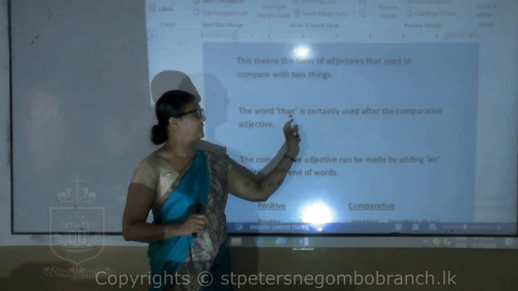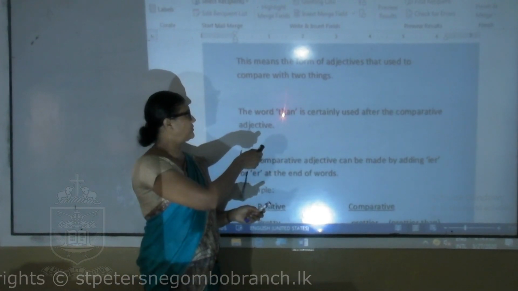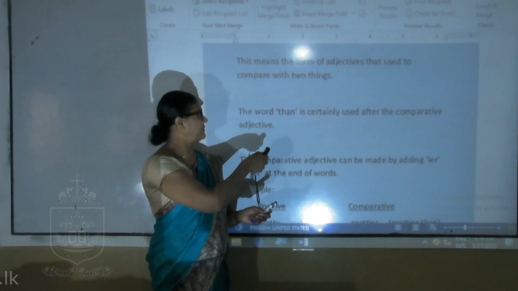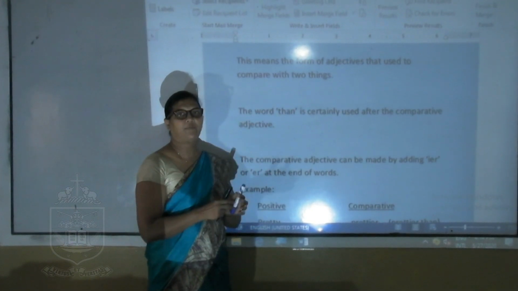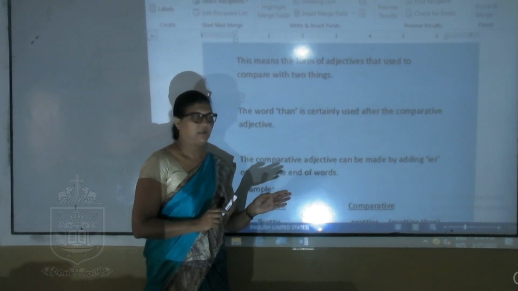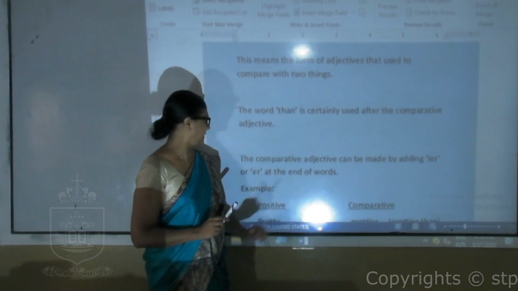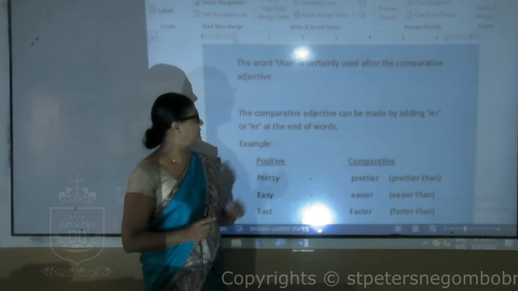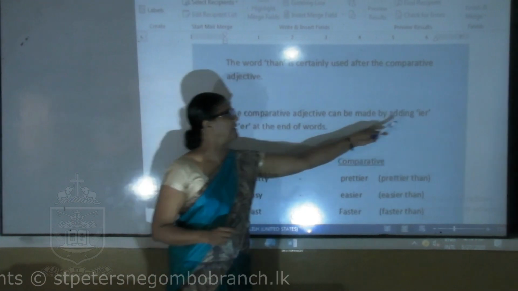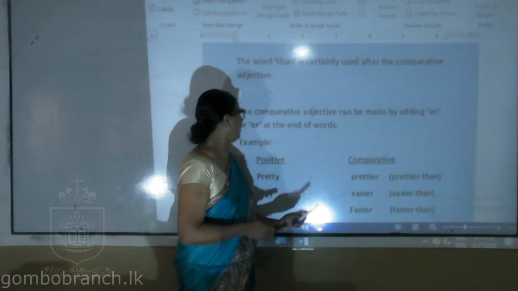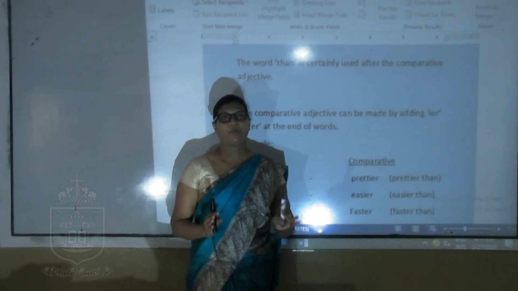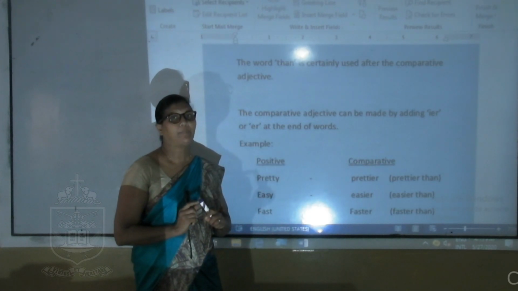There we use this word. This is what I want to show you. Then you can see the special word. You have to see this word after the adjective. Then you can understand it is comparative. The comparative adjective can be made by adding I-E-R or ER at the end of the words. That's how we form the comparative degree.